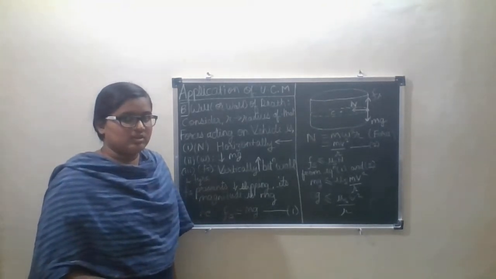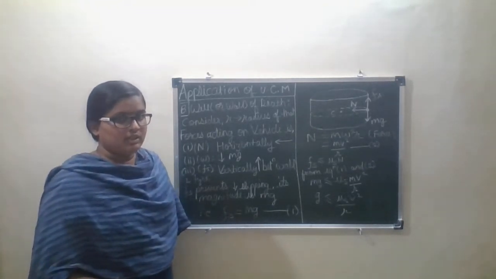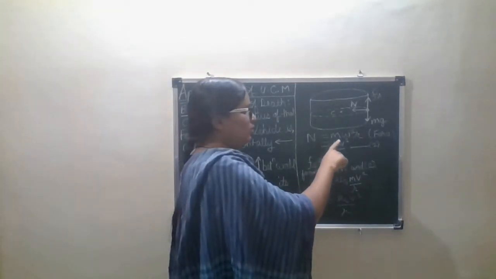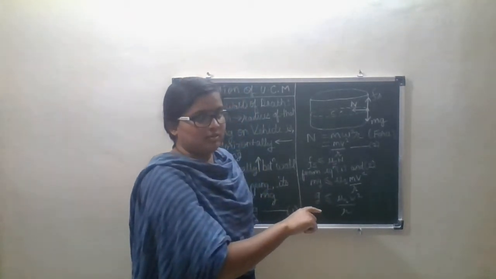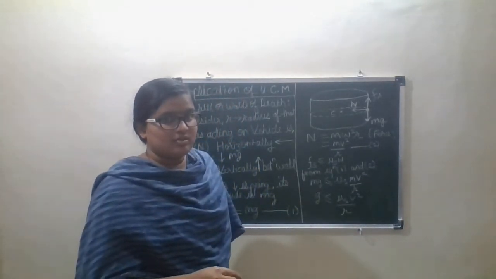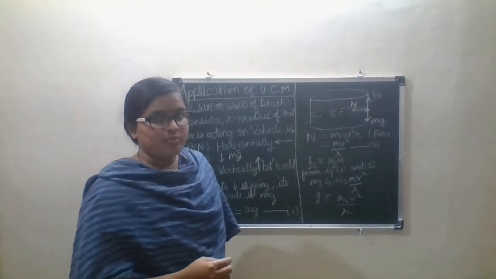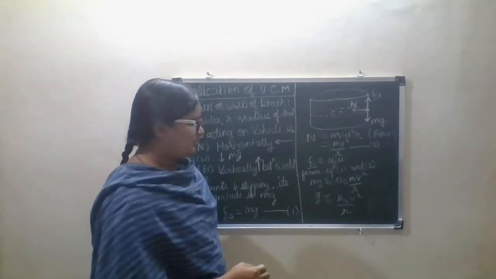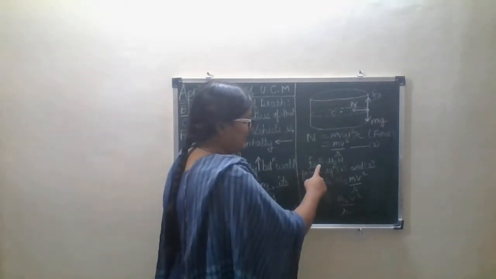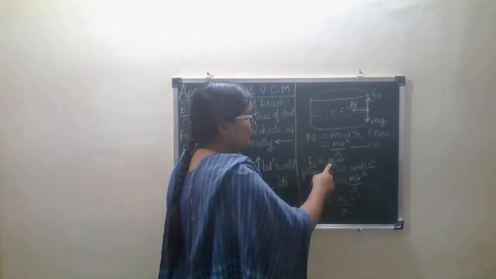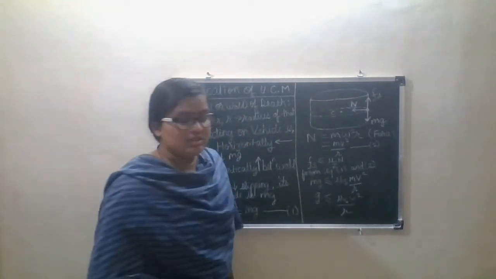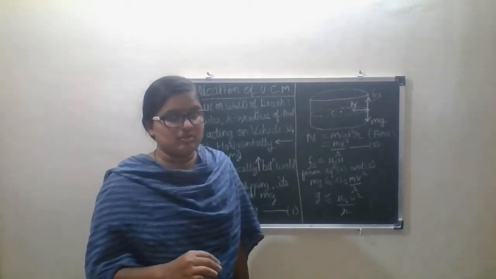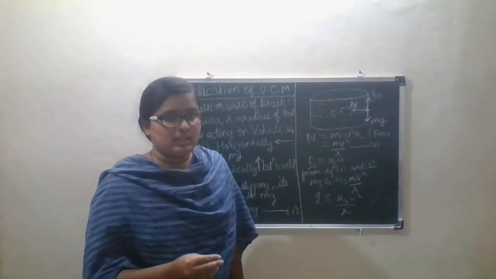So its magnitude is given as Fs is equal to mg, which is equation number 1, and force N is equal to mv square upon r, and static friction is always less than or equal to mu s, coefficient of static friction, into capital N. Here Fs is less than or equal to mu s into N, means static friction is less than or equal to coefficient of static friction into capital N.